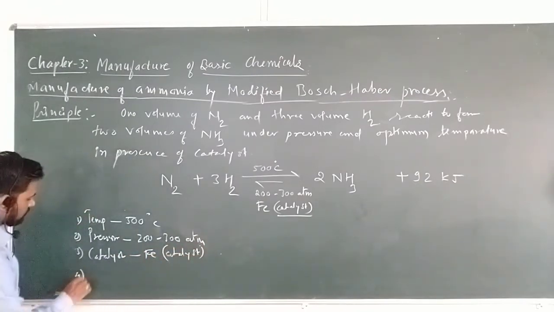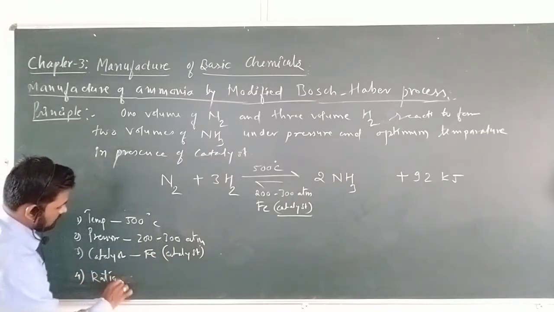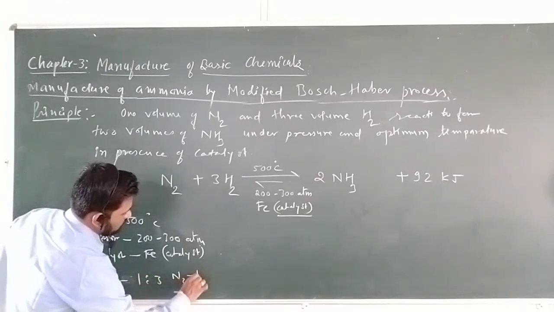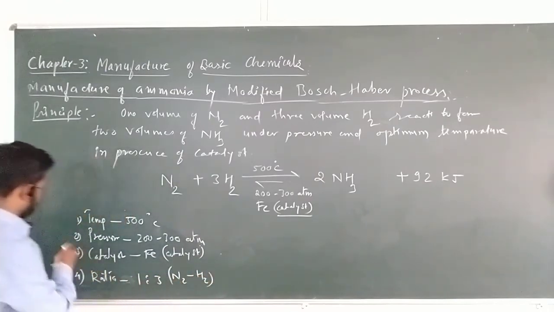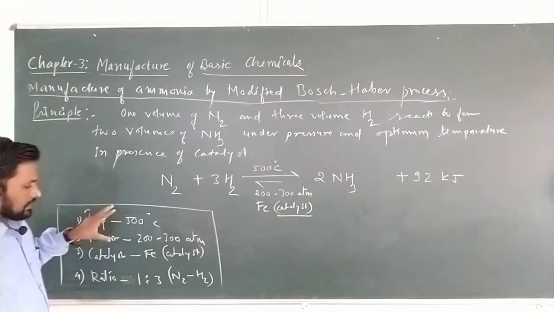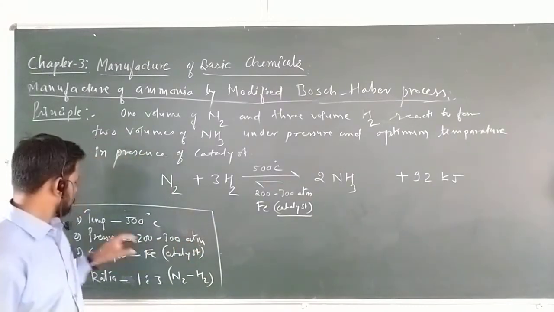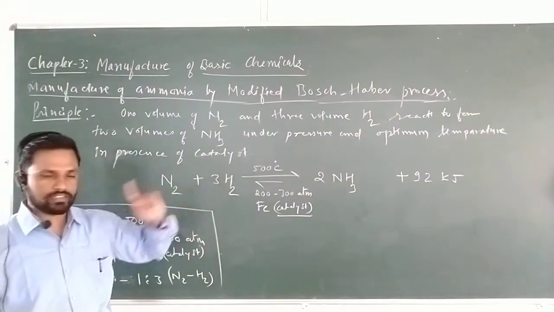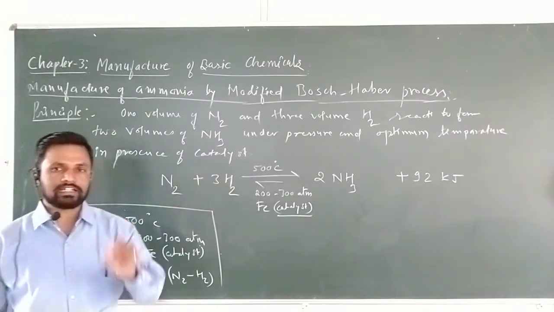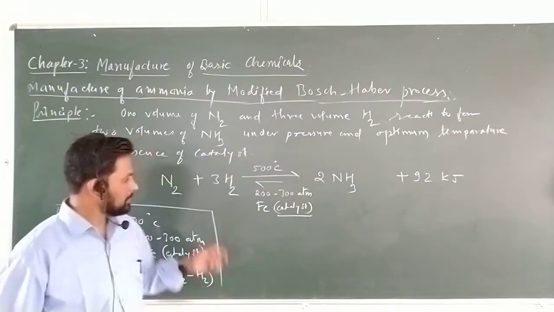And the last one is the ratio. What is the ratio? The ratio is 1:3 N2:H2. These are the conditions for the modified Bosch-Haber process. In this process, temperature should be 500 degrees Celsius, pressure is 200 to 300 atmosphere, iron catalyst is used, and the ratio is 1:3. This is the basic principle.